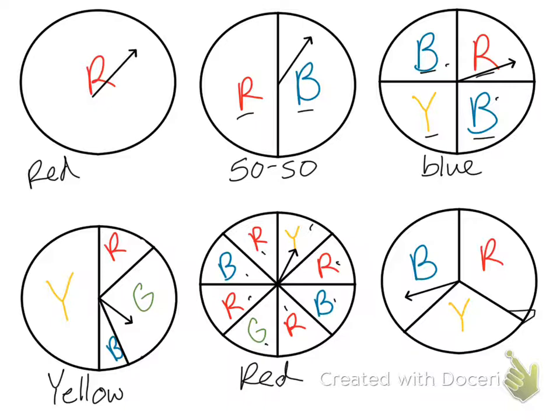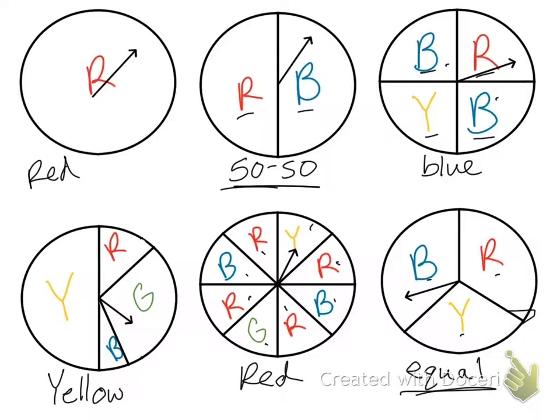And what about my last spinner? My last spinner, the sections are the same size, and I have blue, red, and yellow. And all these sections are equal. So there is an equal chance. We wouldn't say 50-50 because 50-50 is only used when we have 2 options. But there's an equal chance of it landing on each.